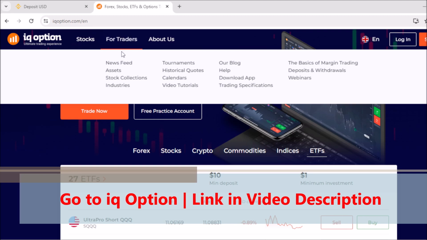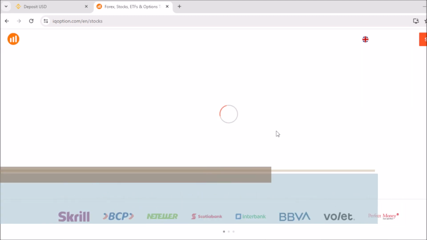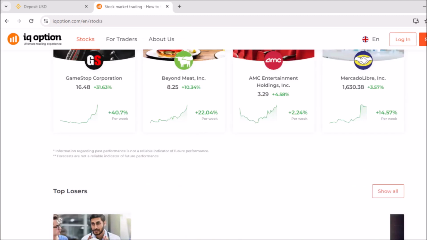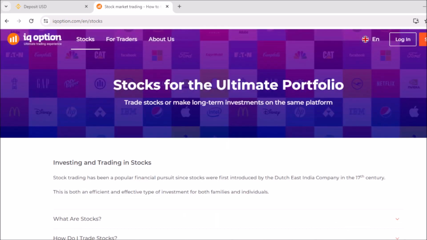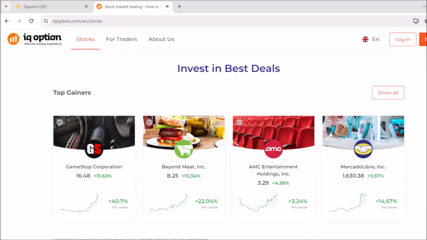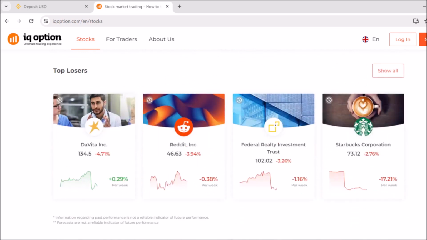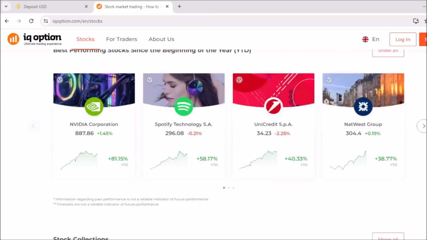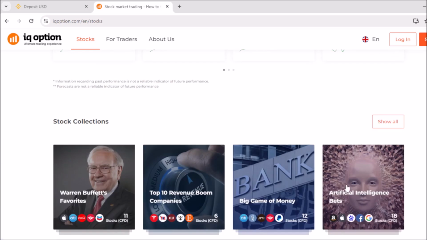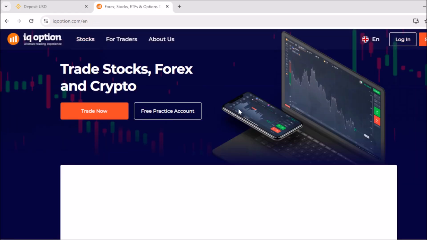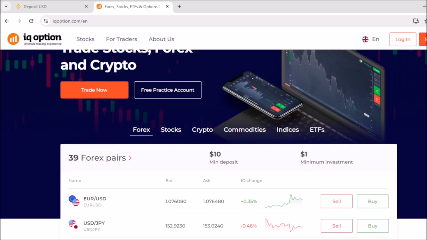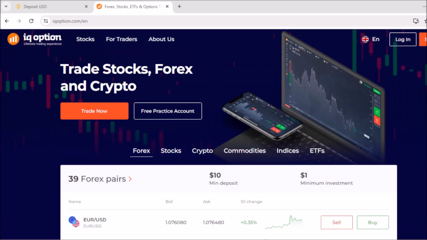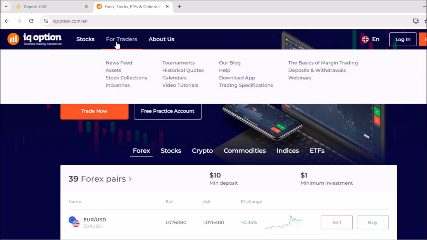Binary options trading. IQ Option initially gained popularity for its binary options trading platform. Binary options are financial instruments where traders predict the price movement of an underlying asset within a specified time frame. Traders can profit if their prediction is correct, earning a fixed return on their investment. Digital options. In addition to binary options, IQ Option offers digital options, which are similar but with more flexibility in terms of setting the strike price and duration of the trade.